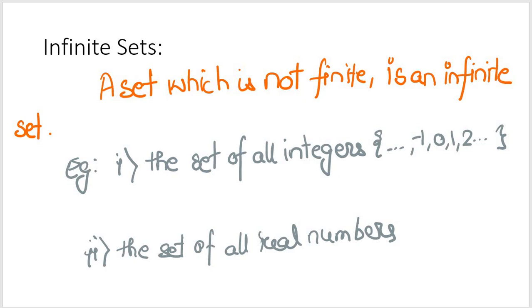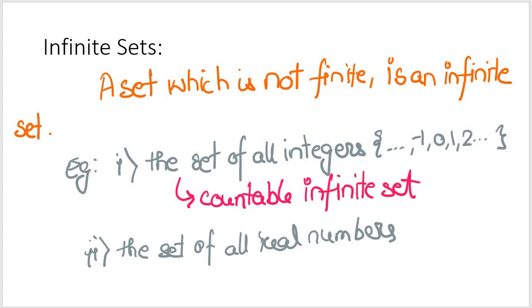Now the point is, the set of all integers is your countable infinite set, whereas the set of all real numbers is an uncountably infinite set.